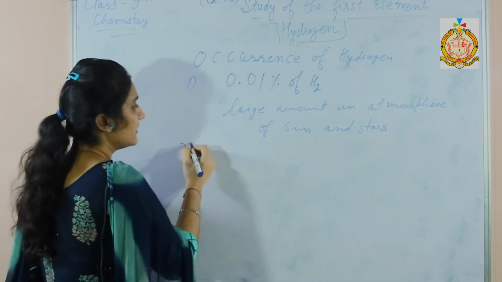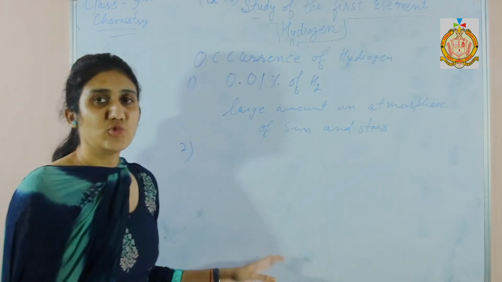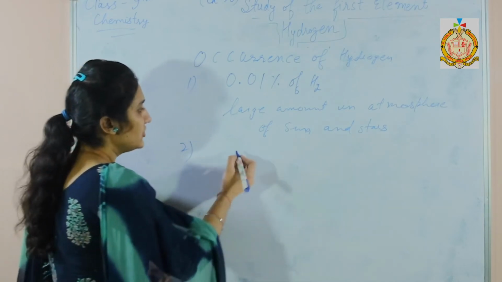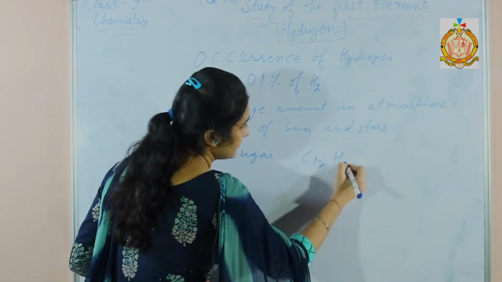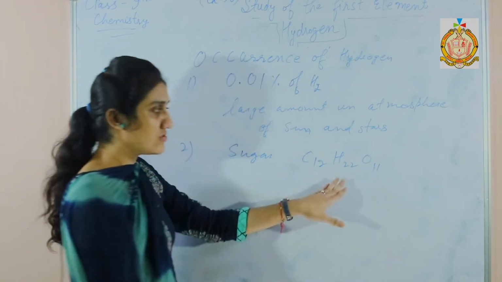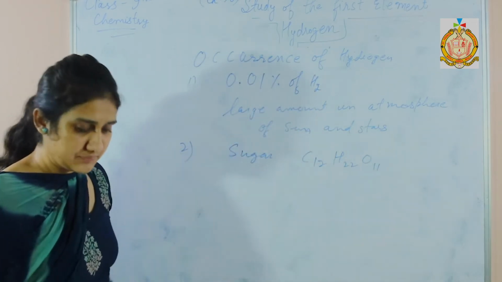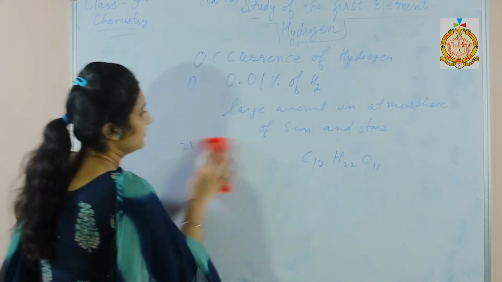Hydrogen also occurs in the combined state. In the combined state, it occurs in most of the hydrocarbons, proteins, and also in sugar. The formula of sugar is, here hydrogen occurs in the combined state, but not in the free state. Next we shall discuss the preparation of hydrogen.